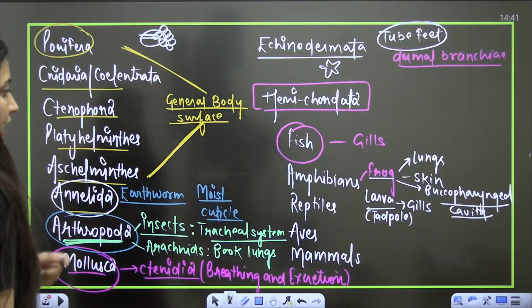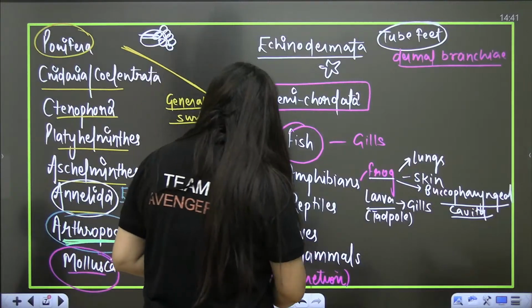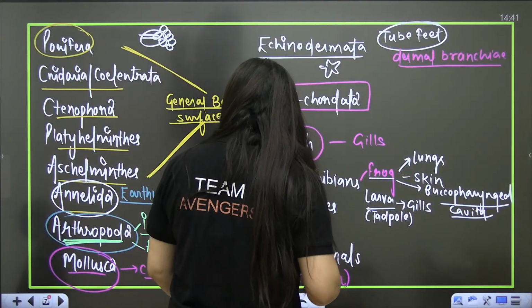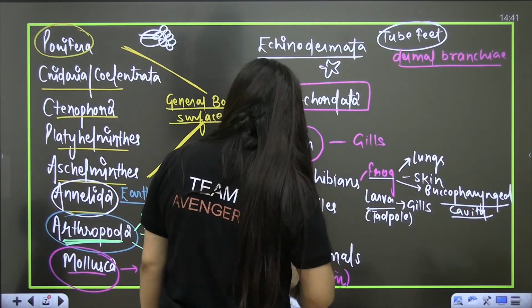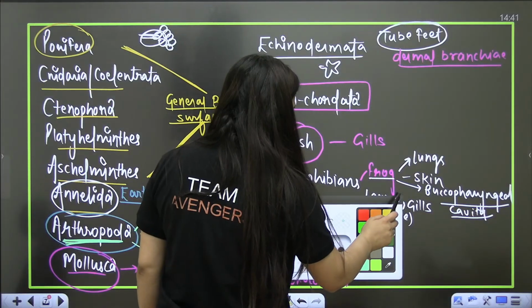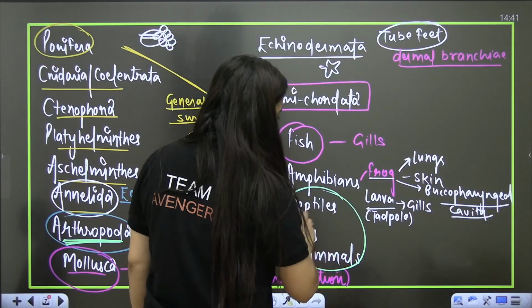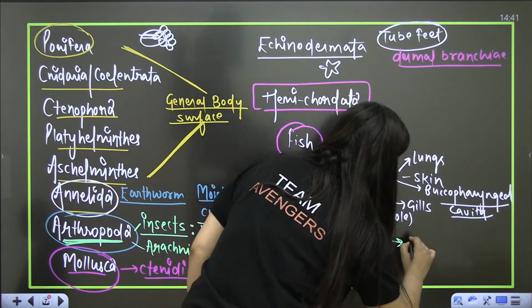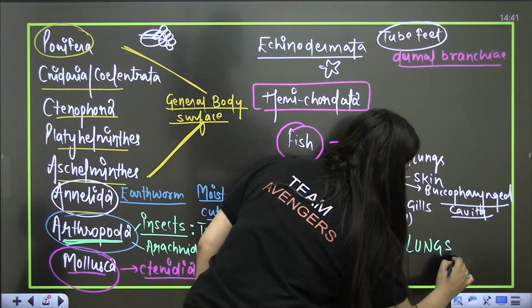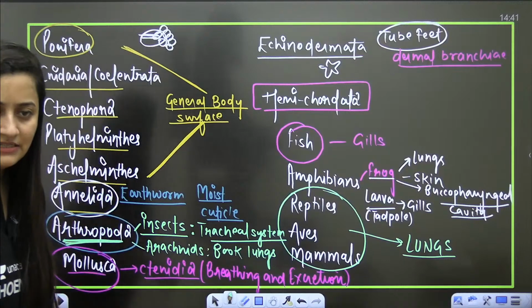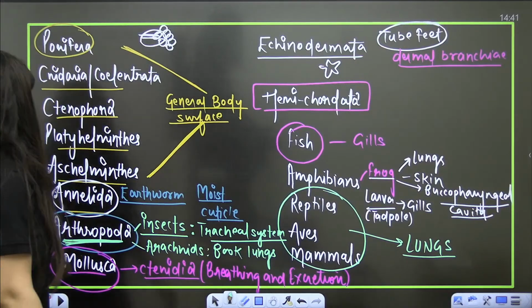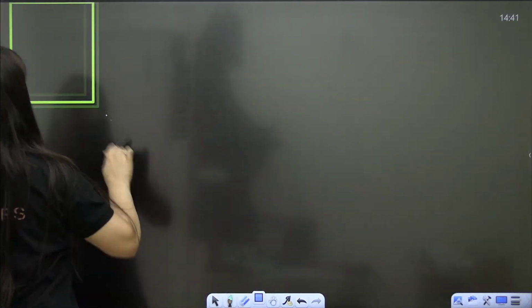And from reptiles to mammals, because reptiles are the successful terrestrial organisms, no? So in their case, what do we have? Lungs. Clear? We have lungs.